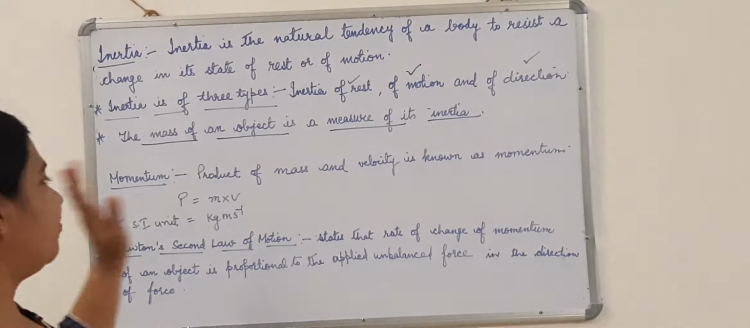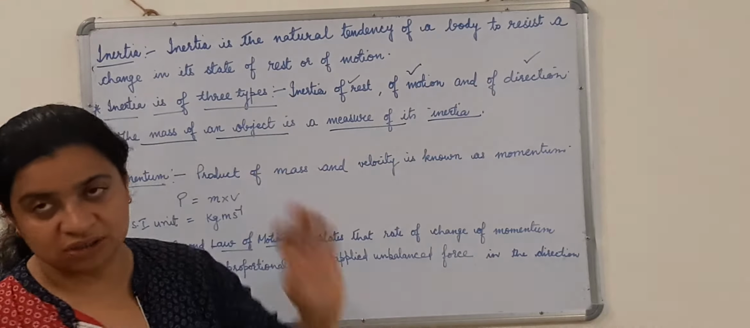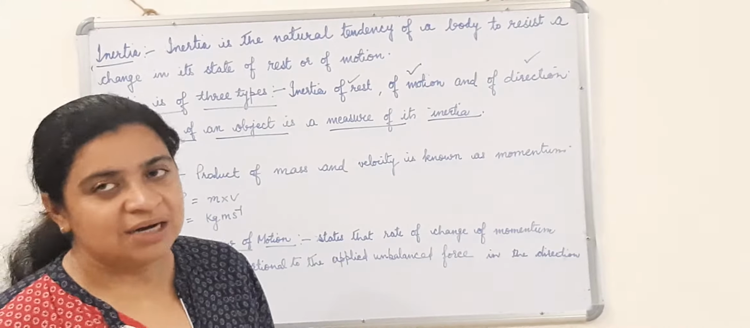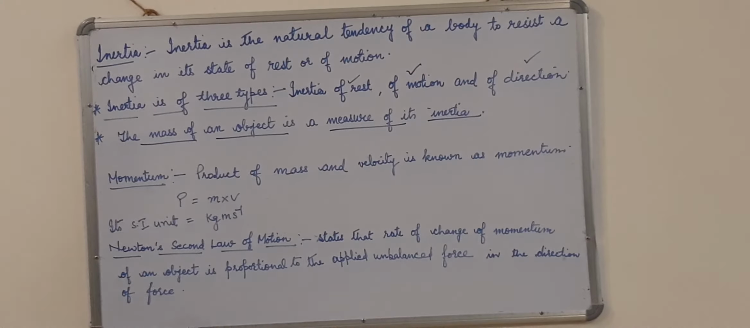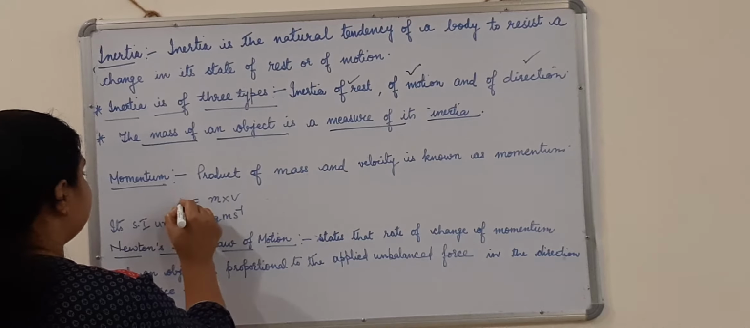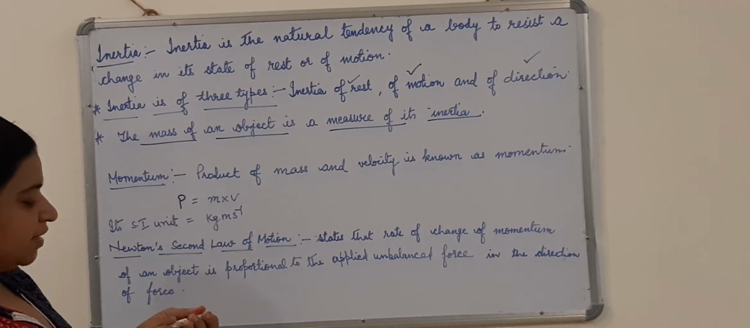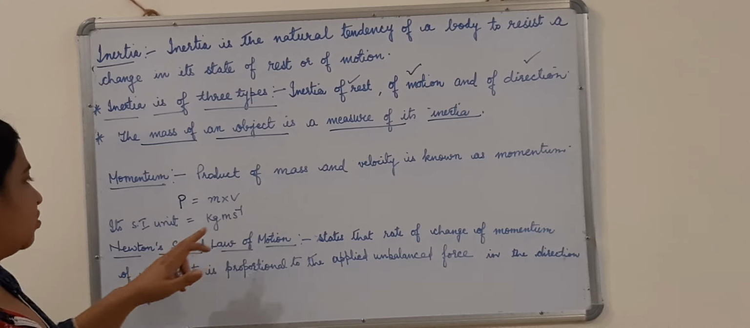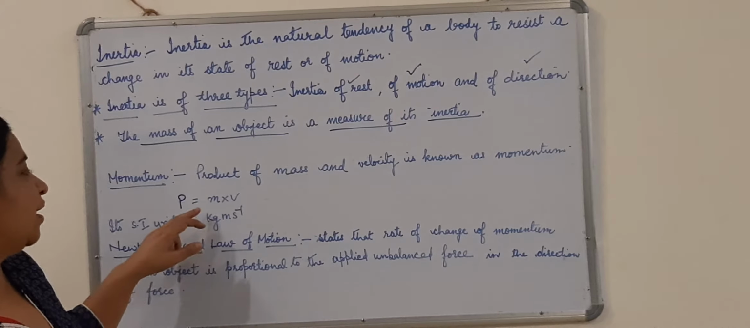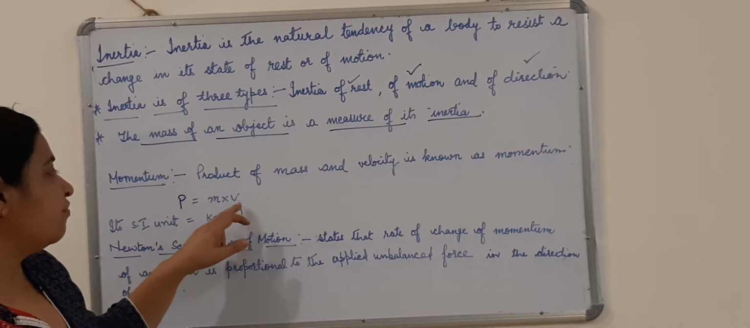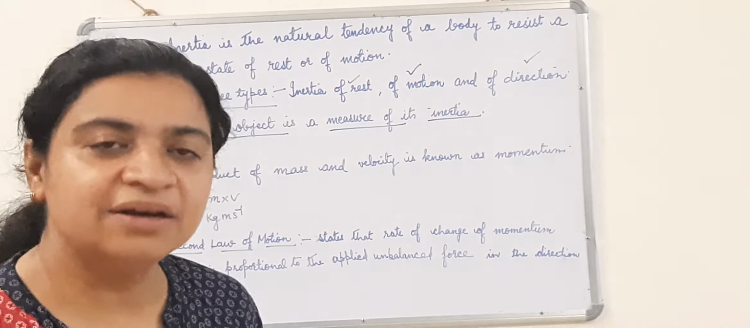Now let us see the definition. Momentum is the product of mass and velocity. Product of mass and velocity is known as momentum. It is denoted by capital letter P. P is equal to m into v. P is the momentum, m is the mass and v is the velocity. So, what will be the SI unit of momentum? Mass is in kg, velocity is in meter per second. So, the SI unit of momentum is kg meter per second.